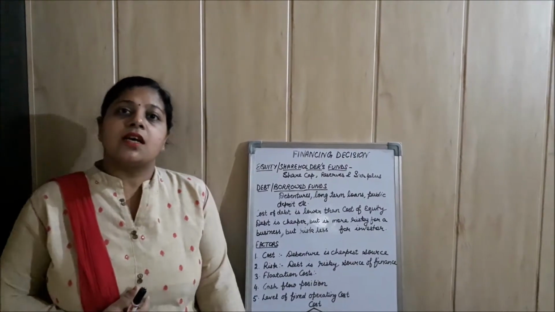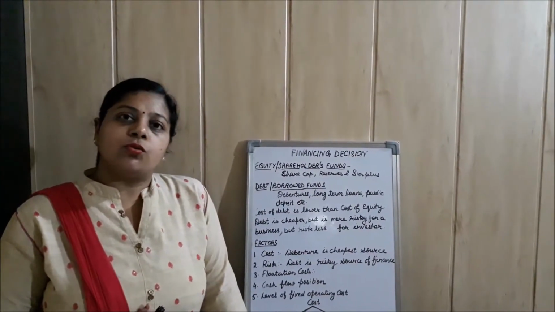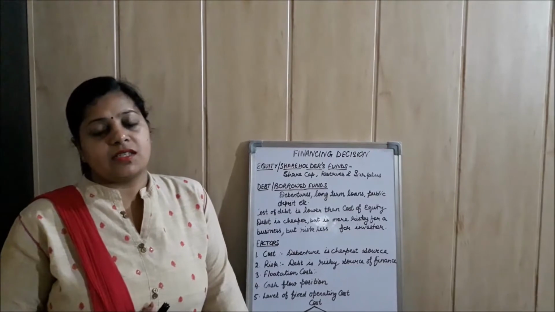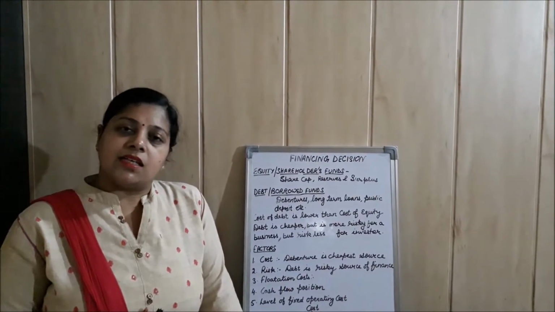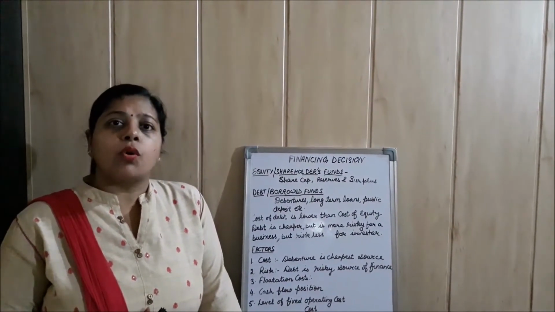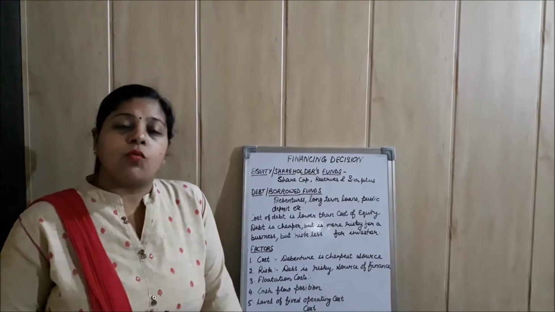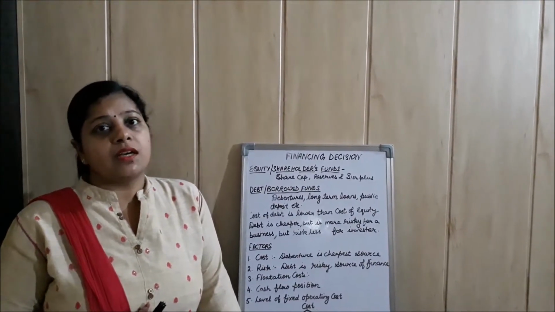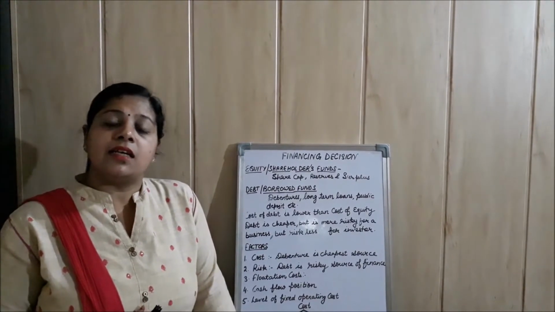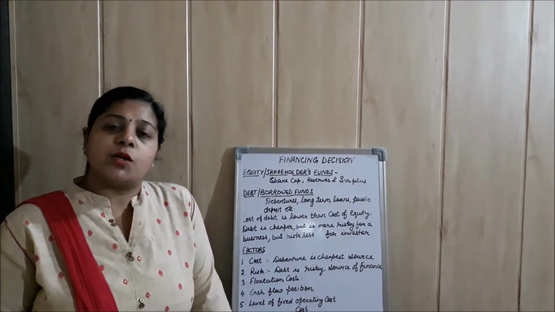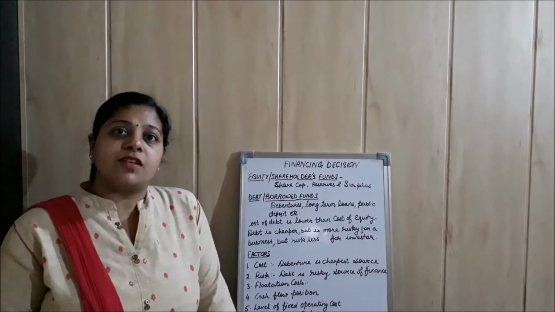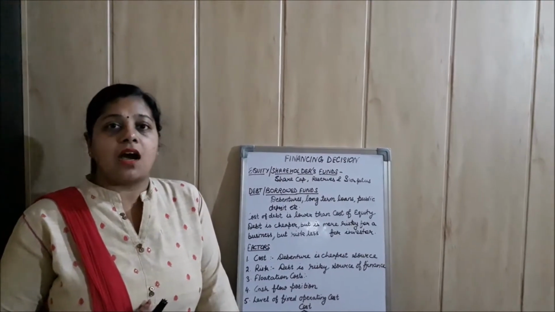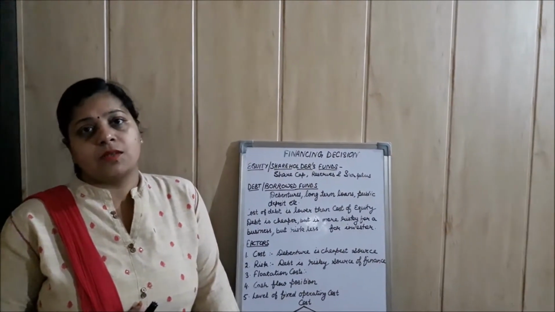So students, I discussed with you two long-term sources of finance, debt and equity. I told you what is included in debt and what is included in equity. Now I am going to make a difference between debt and equity. Two major points for making the difference are cost and risk.